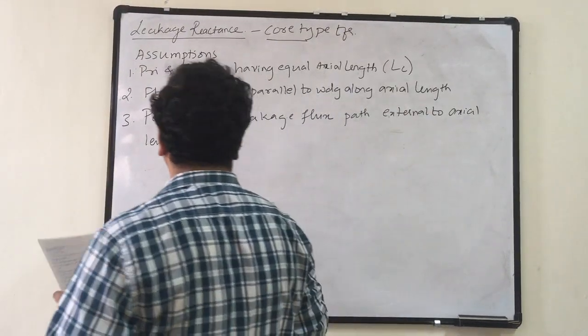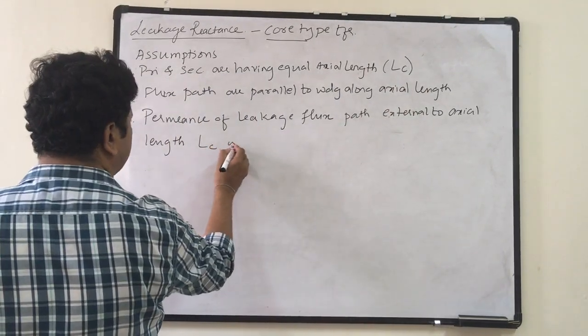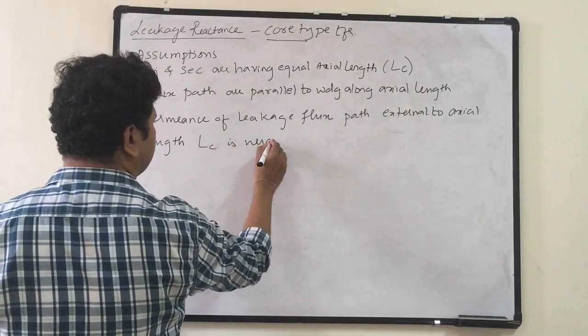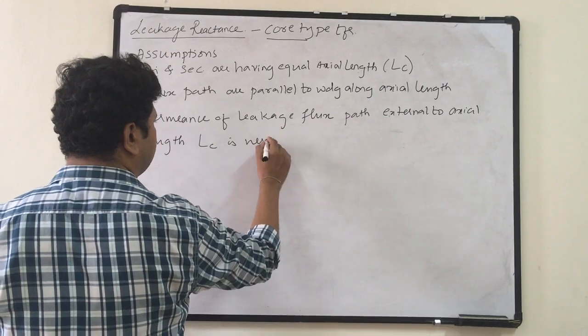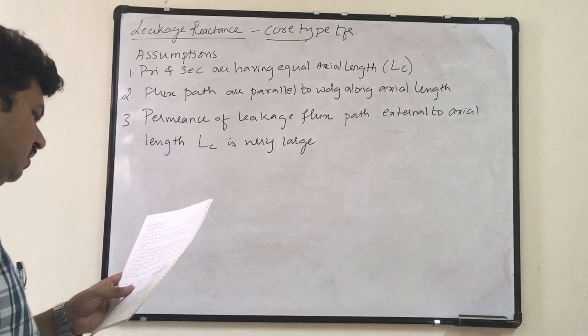The permeance of the leakage flux path external to the axial length LC is very large.